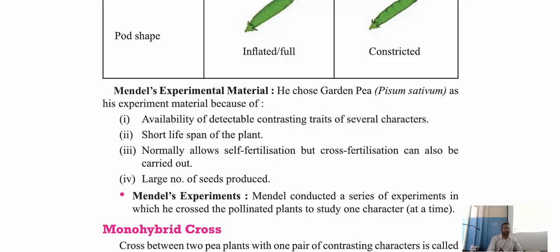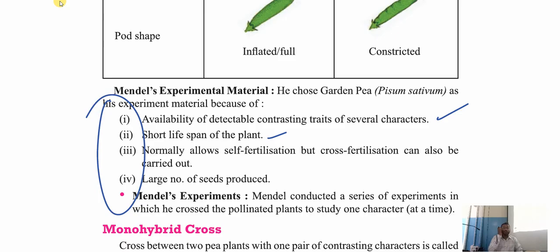Then students, he gave these four replies to them. The first reply is, this is the type of a plant. It has different contrasting traits. Several traits we can see in this plant. Many features it has. That's the reason I choose this plant. And it has a short lifespan.